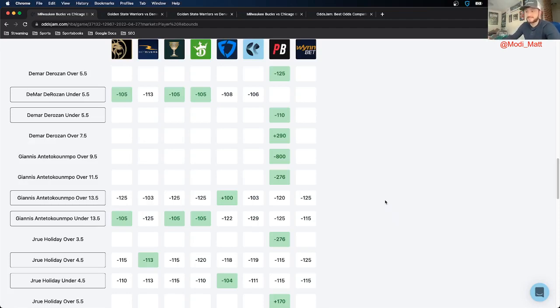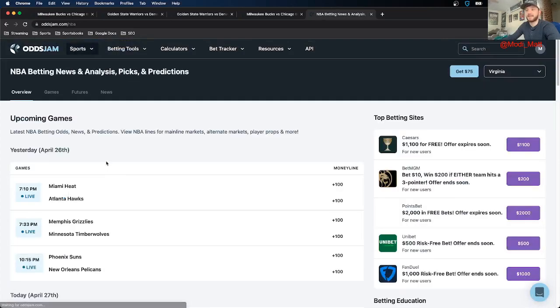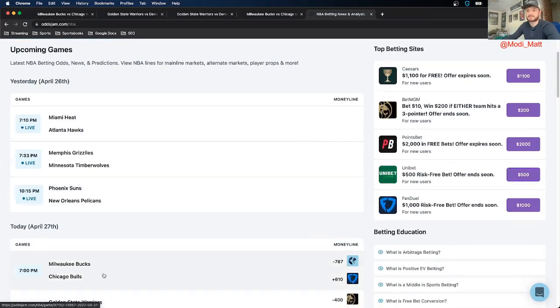It's also positive expected value. The way I determine whether a bet is positive EV, and like I said, this page that I have on here is completely free, is you just need to go to oddsjam.com, go to sports, click NBA, and then just click the game, and here we are.